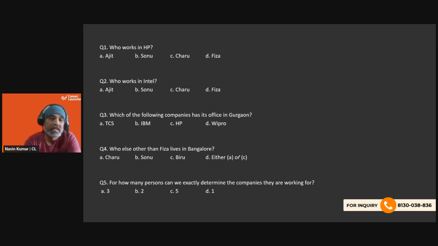So there may be a scenario where you can have two possibilities. Now, for how many persons can we exactly determine the companies they are working for? Looking at the options, we may know everything about all five people, or there may be a lesser number of people that we can know about.